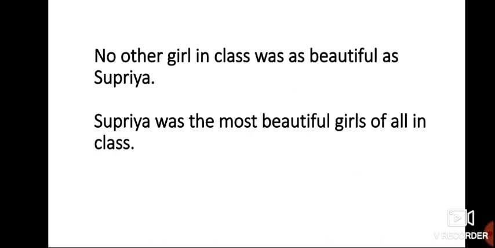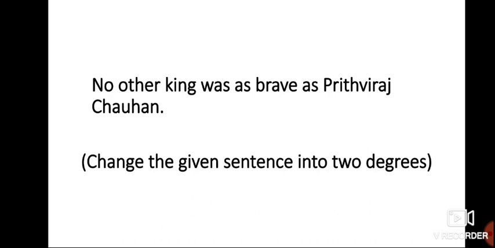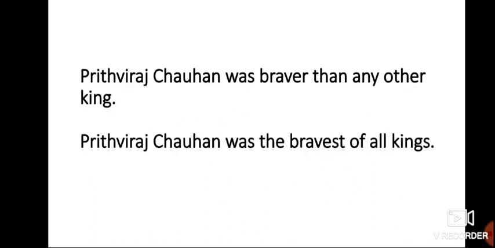No other girl in class was as beautiful as Supriya. Supriya was the most beautiful girl of all in class. This is another example. No other king was as brave as Prithviraj Chauhan. This sentence, no doubt, is in positive form. Comparative and superlative we have to make. Prithviraj Chauhan was braver than any other king. Prithviraj Chauhan was the bravest of all kings.